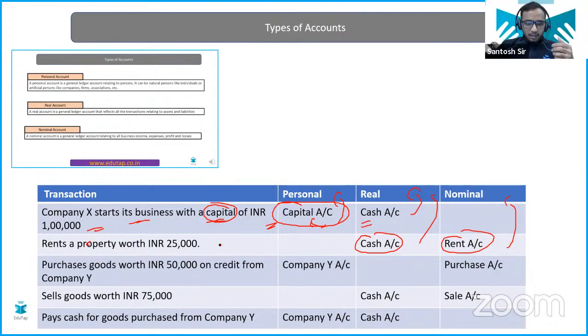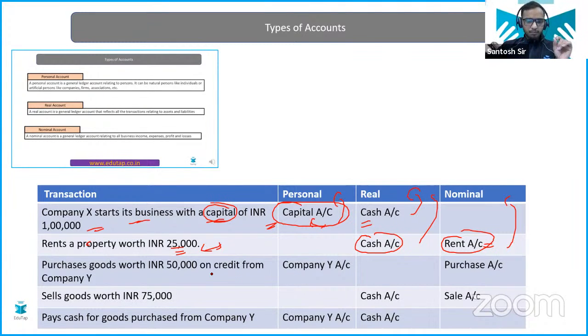So whether it is getting the rent or paying the rent, the rent account will be a nominal account. Though debit and credit will change as per the payment or the receipt, the type of account will be the same.